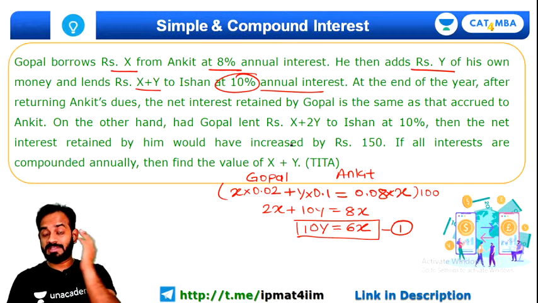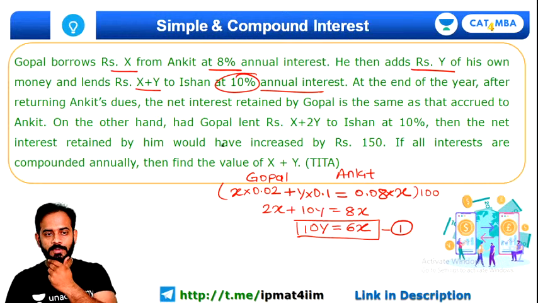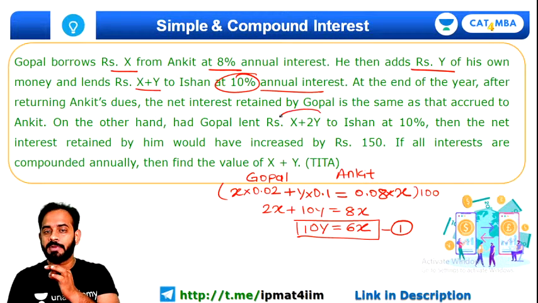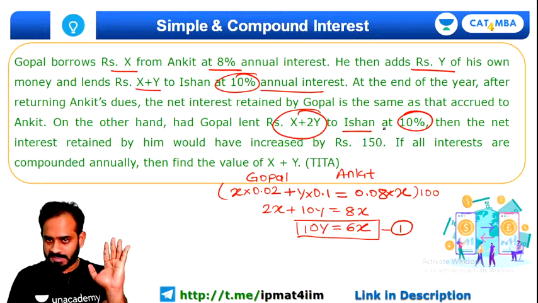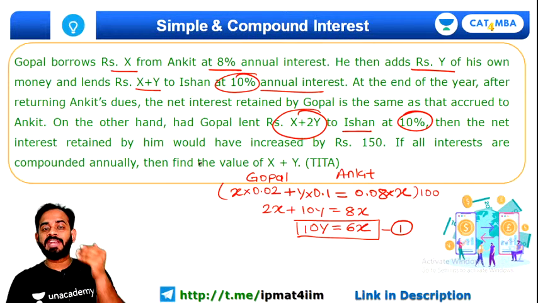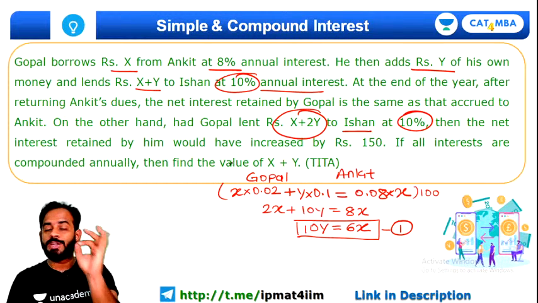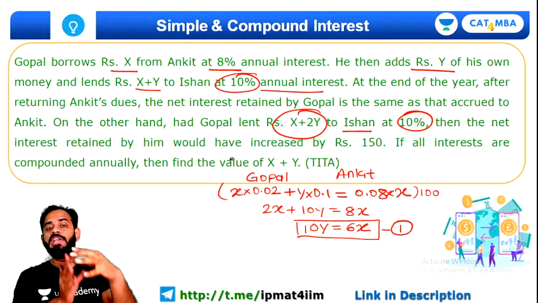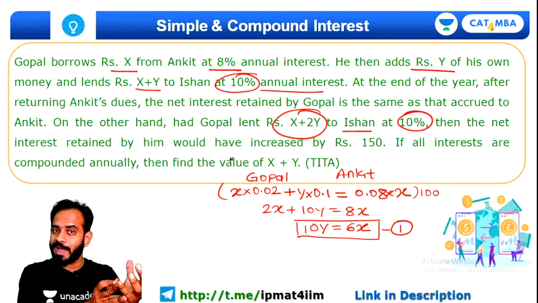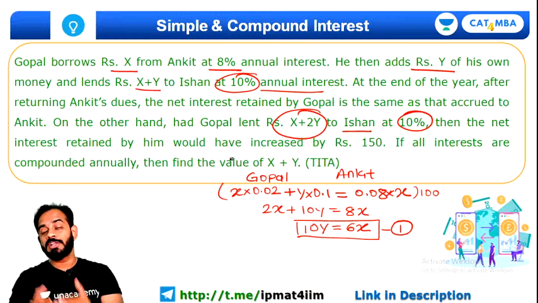Now what they have said, please try to understand. On the other hand, had Gopal lent X plus 2y to Ishan at 10%, the rate of interest being the same, then the net interest retained by him would have increased by 150 rupees. Initially he had given X plus y, now he has given X plus 2y.